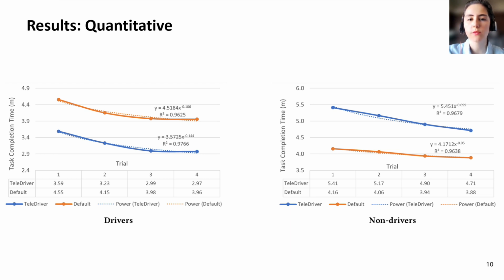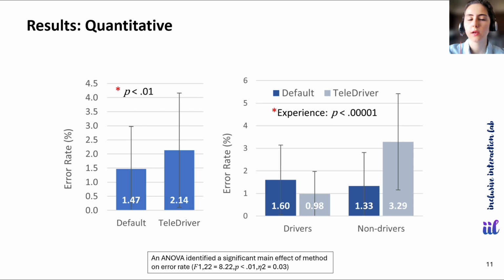Although non-drivers performed better with default method than TeleDriver, we can see that their performance improved over time. By last trial, non-drivers were 13% and drivers 17% faster than their initial attempts using TeleDriver. Overall, users made more errors using TeleDriver compared to default method, most probably because they were still learning the system.